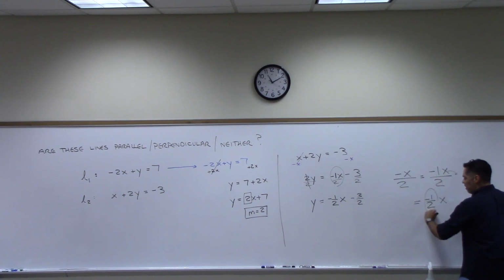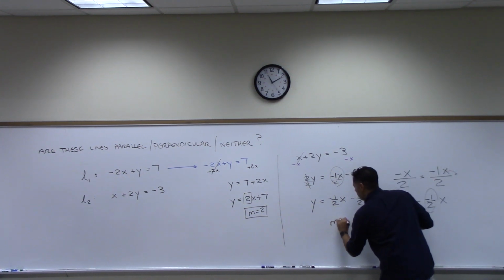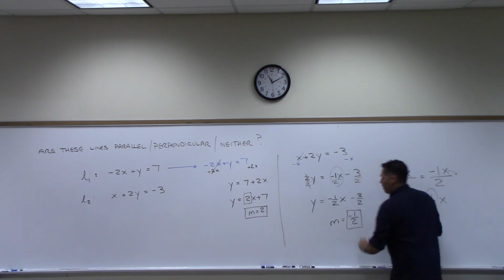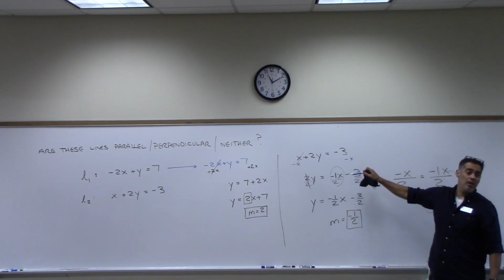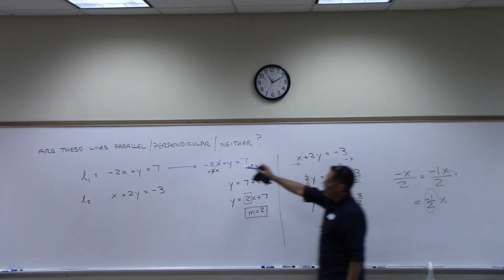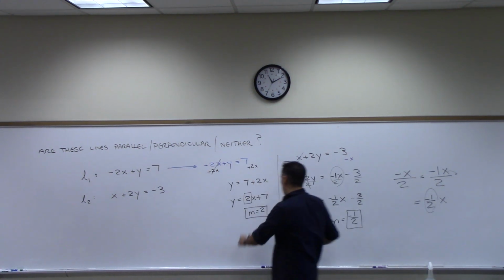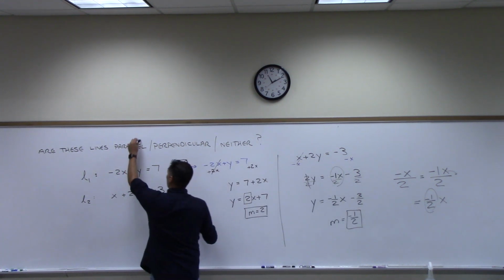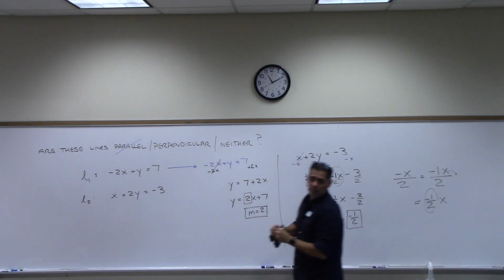And this then becomes the number in front. Okay? So the slope of this line is what? Negative 1/2. Okay. Are these parallel? What am I checking? To be parallel, these slopes have to be what? The same. They're not the same, right? So it's not parallel. Are they perpendicular?